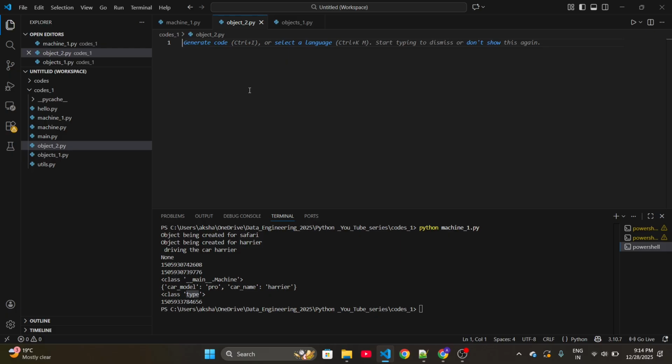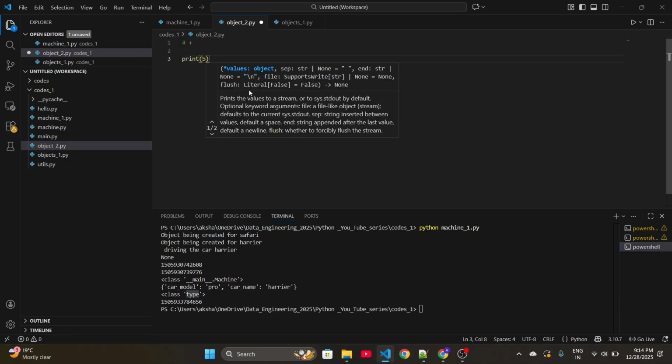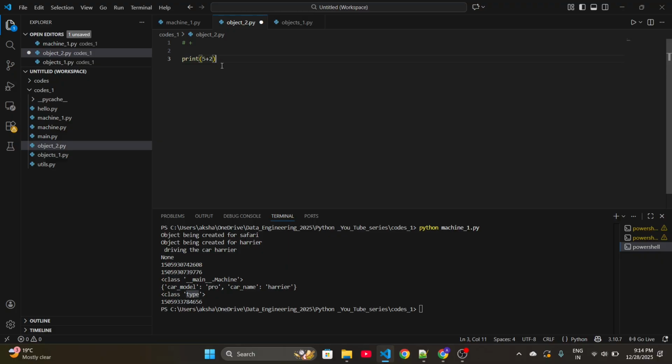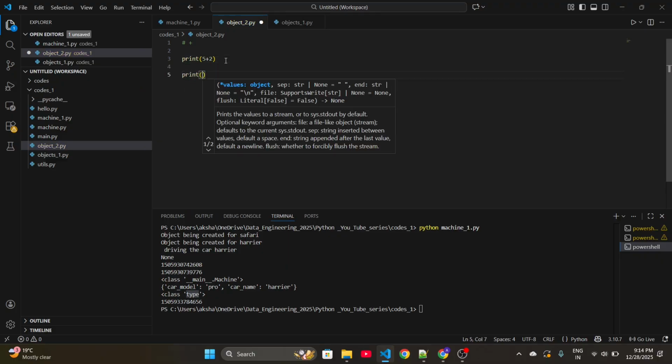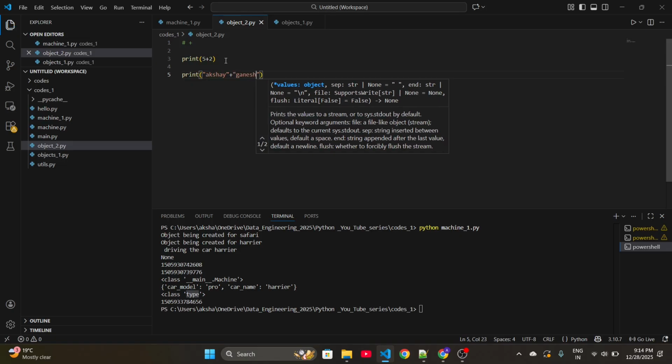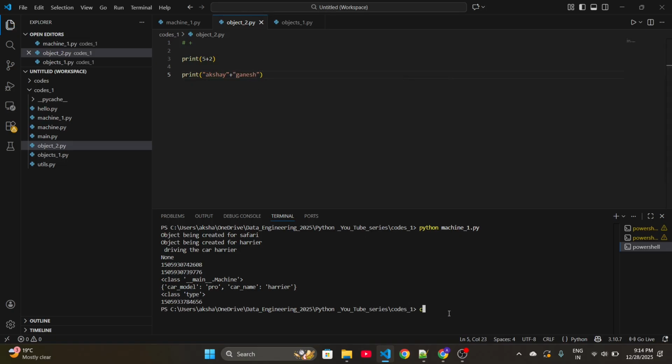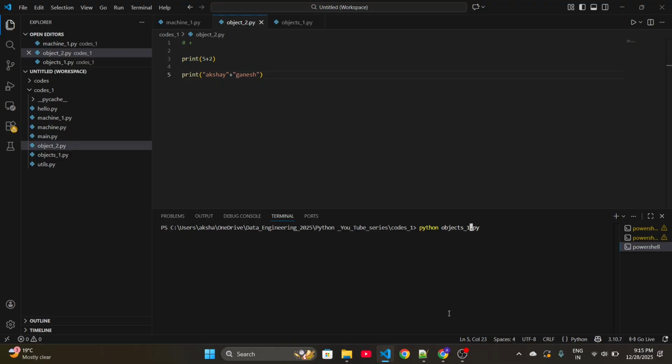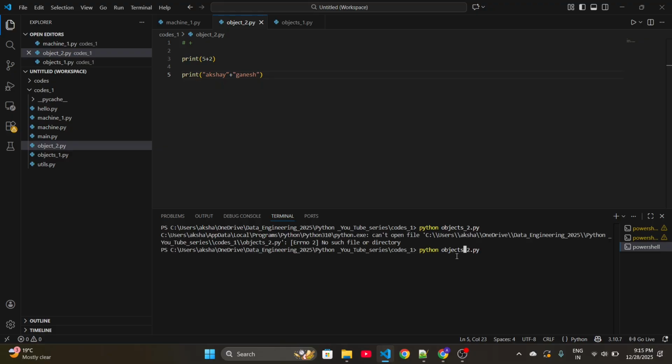We all know the plus operator does addition. If we have 5 plus 2, it will do the addition and give us 7. But if I print it like this, let's see what it does. I executed the wrong notebook.